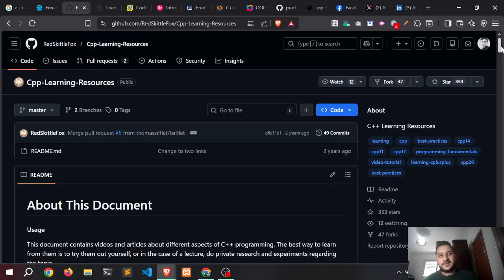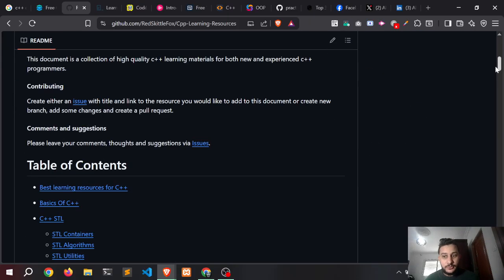The second is not a website, but a repository from GitHub called C++ Learning Resource. This is not designed for beginners, but for someone who has a good level in C++ and wants to learn advanced or intermediate topics on C++, like memory management and multi-threading. So this repository allows you to learn this.